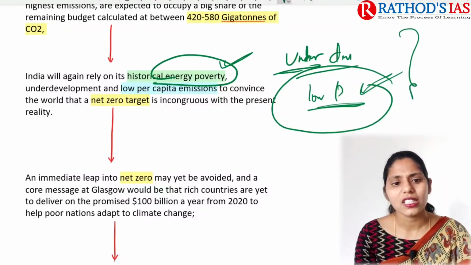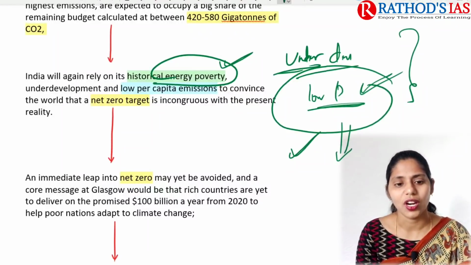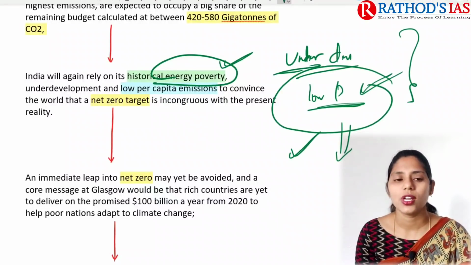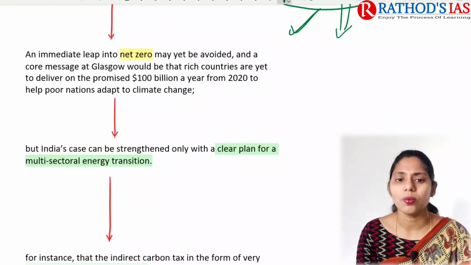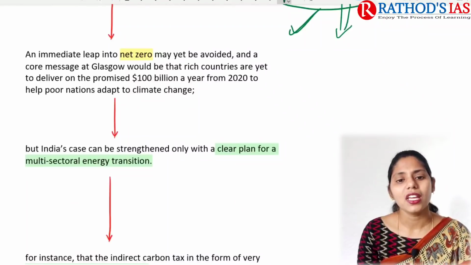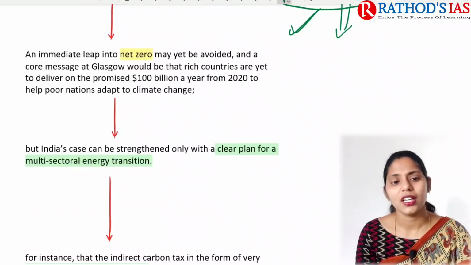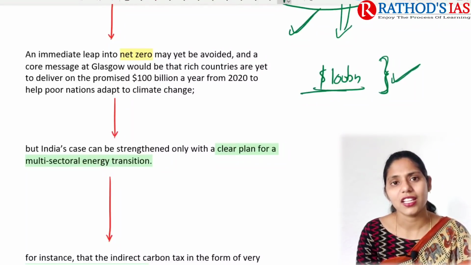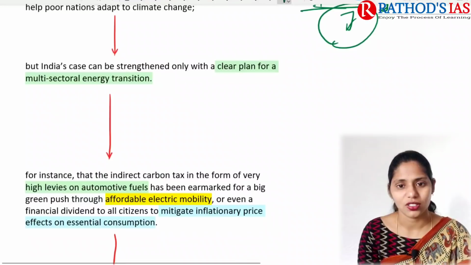Because of all these things, we can convince COP26 that we can't come up with net zero emissions at present. So we can explain the reality of conditions present in India to adopt net zero emissions. If you're talking about an immediate leap to net zero, it may be avoided. But in this Glasgow summit, the core message we need to deliver is about the promised $100 billion a year from 2020. Whenever we get this climate financing, it will be helpful, especially for poor countries to come up with climate change initiatives, right?